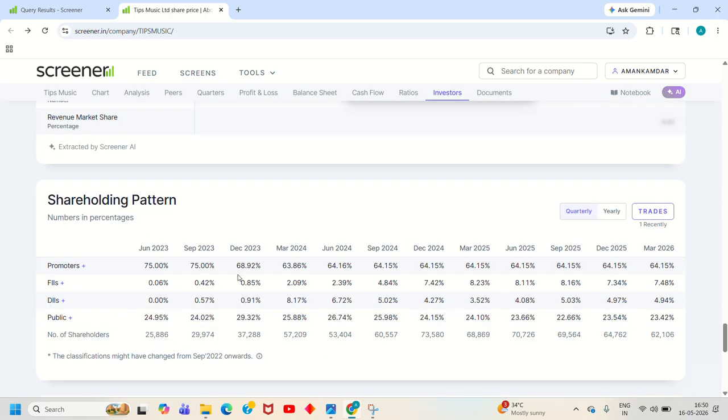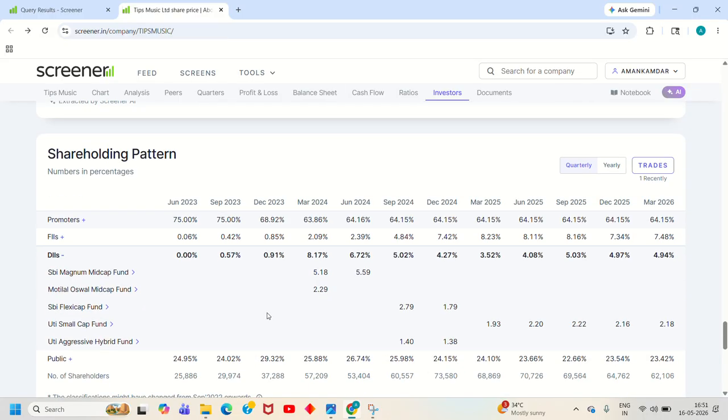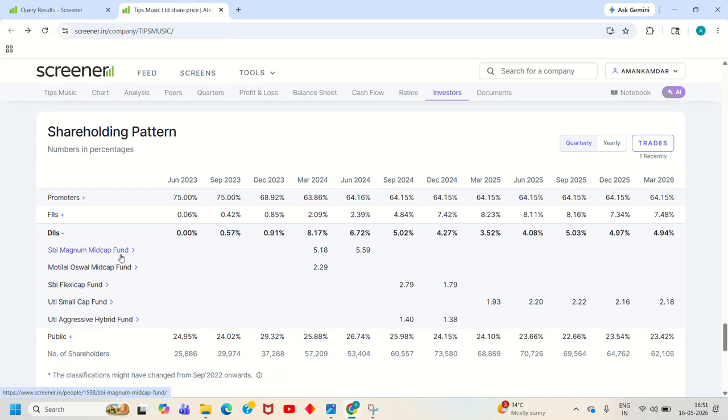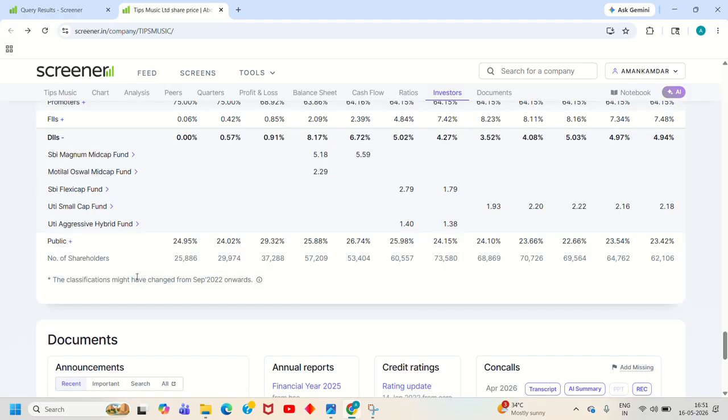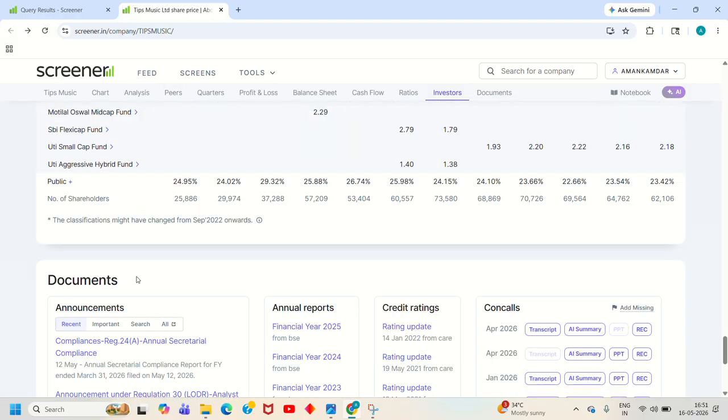So lastly, what we can see is there is a shareholding pattern as well. The promoter is currently holding 64.15%, FIIs are holding 7.48%, and DIIs are holding the rest. We can also check the distribution of DII, like the SBI Magna Mid Cap Fund has invested, Motilal Oswal Mid Cap Fund has also invested in the stock. And lastly, there is the number of shareholders.